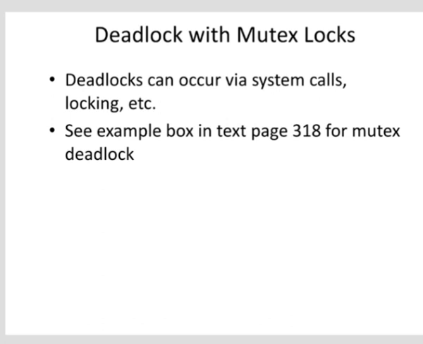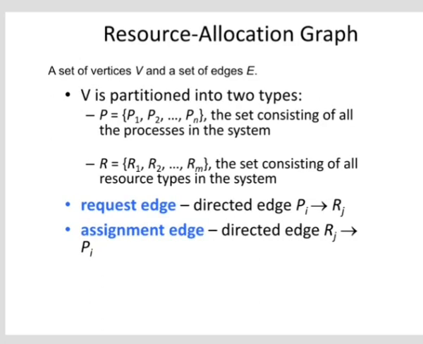Recovery through killing a process. The simplest way to break a deadlock is to kill a process from the deadlock cycle. After this, other processes may be able to continue. If this does not help, it can be repeated until the cycle is broken. Killing of the process should be based on minimum cost. Many factors may be considered for which process is chosen, including priority of the process, how much the process has executed and how much longer it will execute to complete, how many and what type of resources the process has used, and how many more resources the process needs in order to complete.